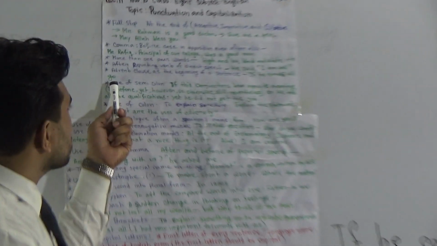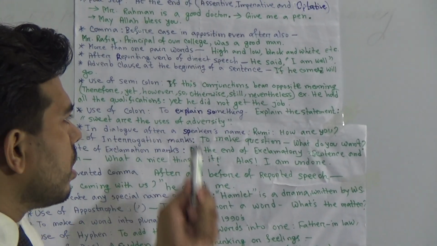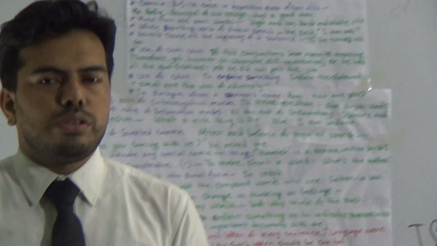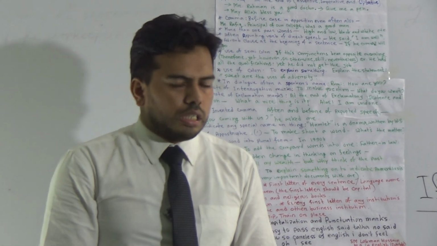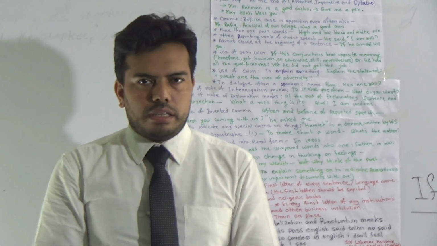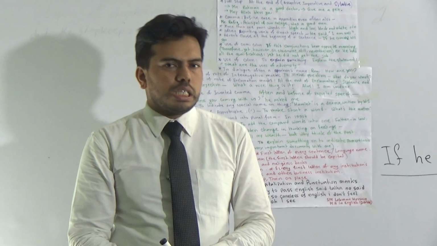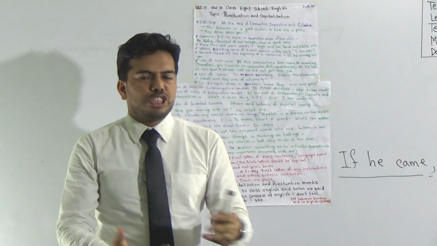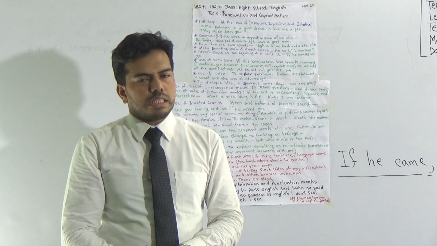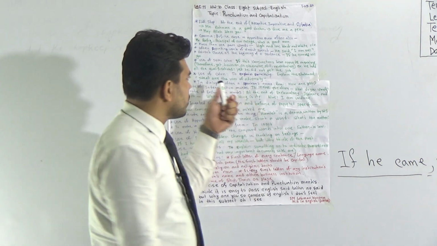Okay, next one is use of semicolon. Some conjunctions are there, you know, yet, nevertheless, however, still, but. If these conjunctions bear the opposite meaning in a sentence, then just before this conjunction we must use semicolon.